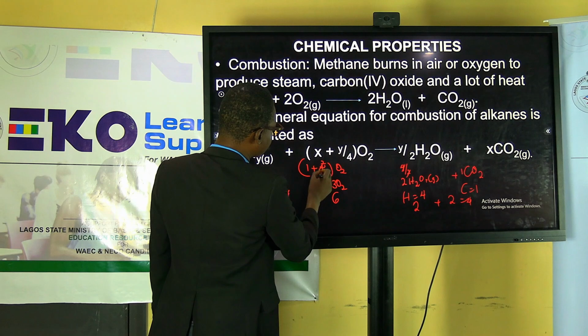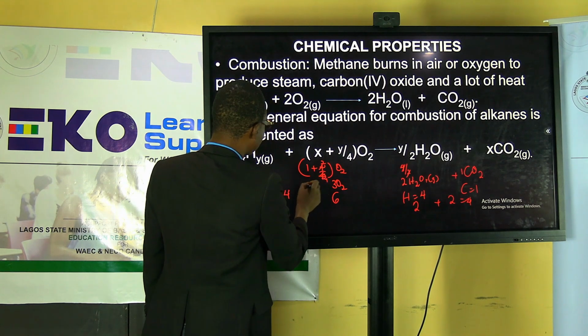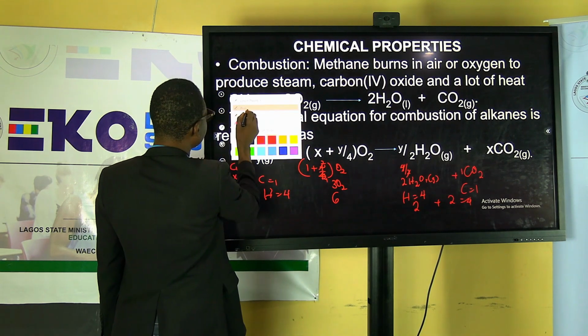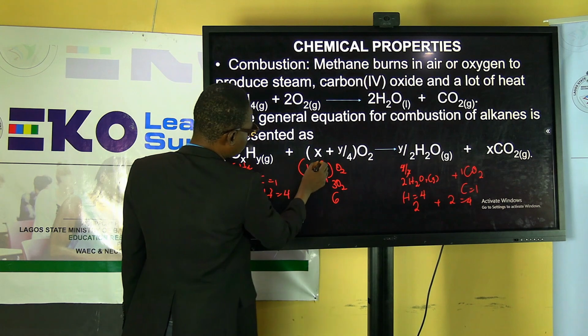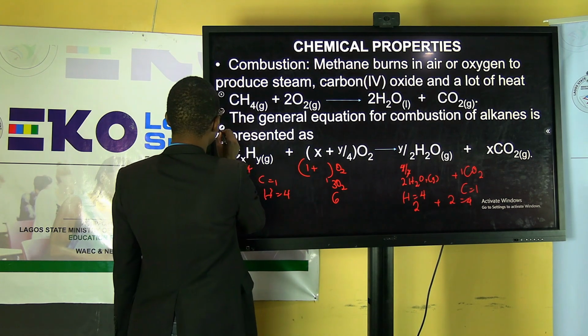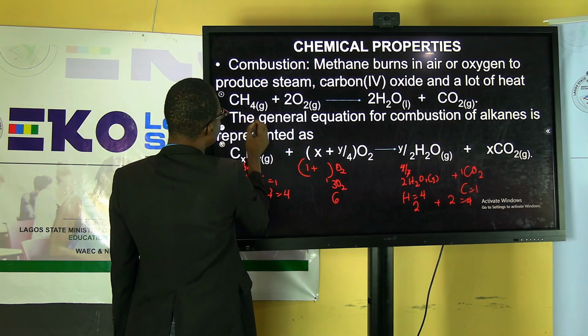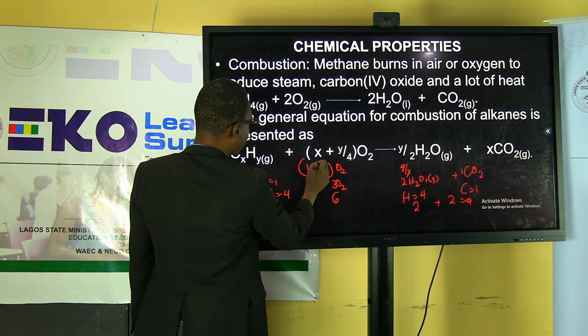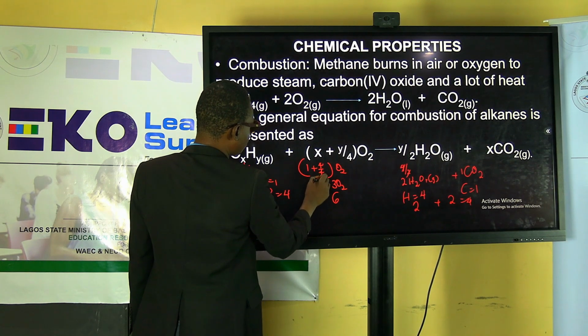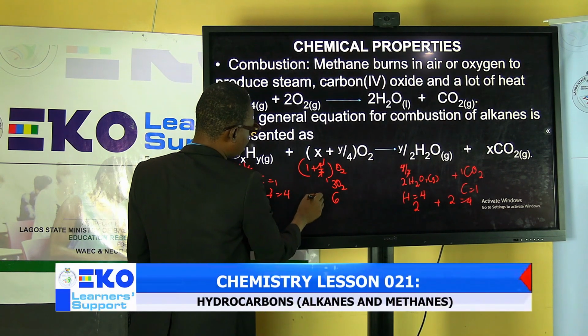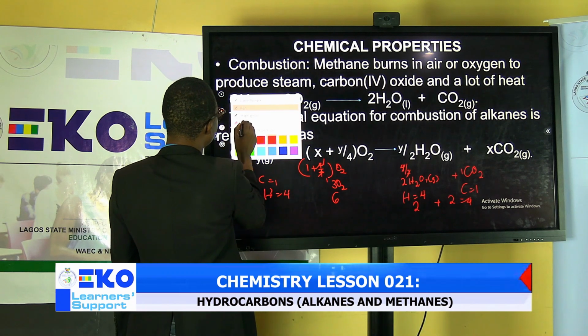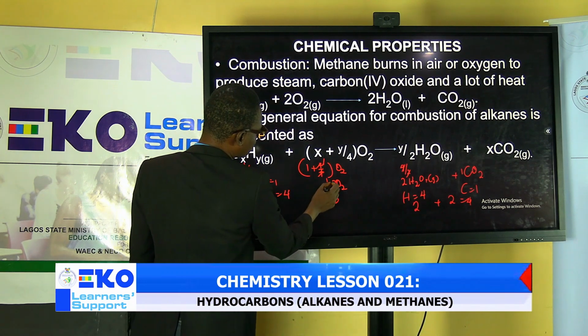Oh, it's 4 we have. Sorry, it's 4. Oh, I need to clean that. Sorry about that. So this y is 4 over 4. So we cancel this to give me 1. So 1 plus 1 will be 2. Sorry about this.